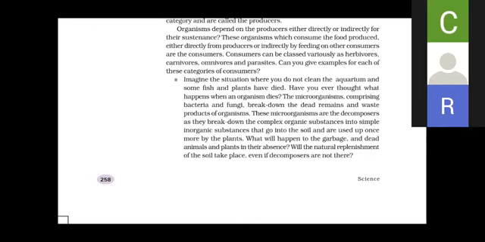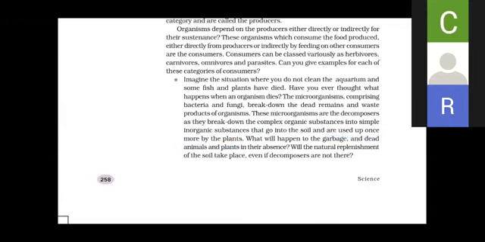The dead organic matter of that organism gets decomposed by microorganisms such as bacteria and fungi. Now, these organisms are known as decomposers. What do we call them? Decomposers. Why are they called decomposers? Because they decompose, it means they break down the complex organic substances into simple inorganic substances that go into the soil and are later used once more by the plants.